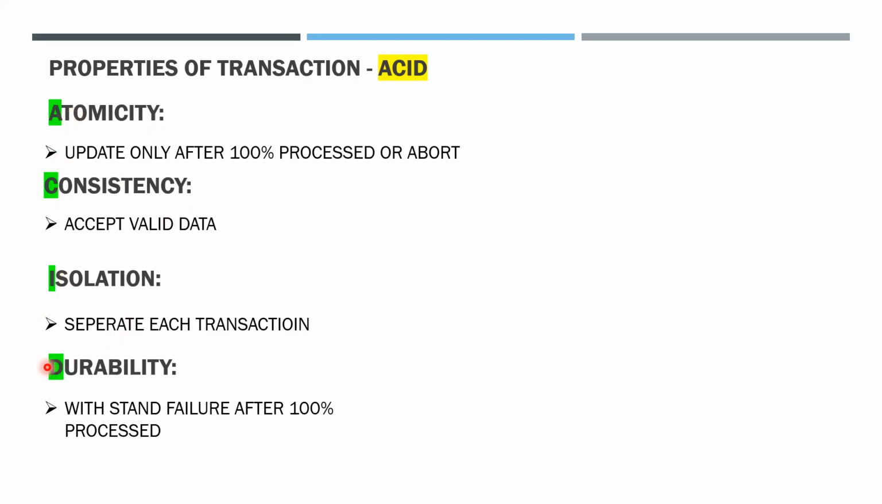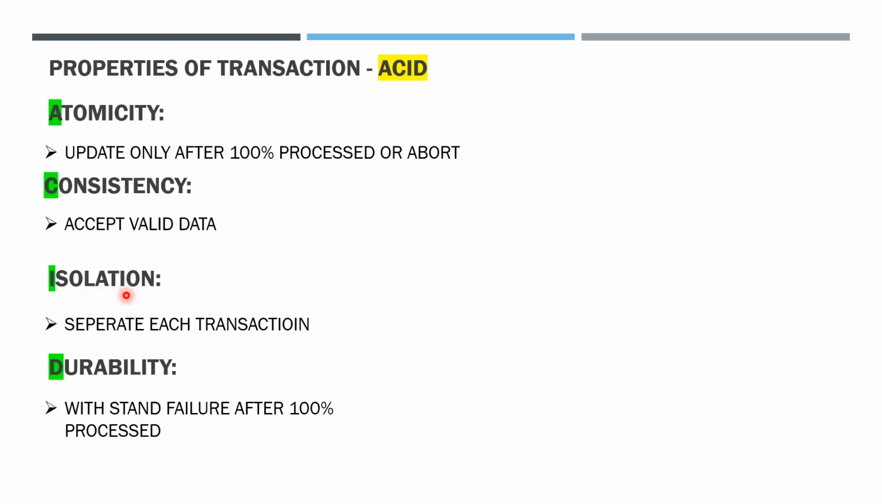Atomicity, consistency, isolation, durability. It is shortly termed as ACID. Atomicity means only after the transaction is 100% processed, the KICKS should update the contents in the database, or else it should abort. Consistency means you should accept only valid data. Valid data, in the sense, numeric data means you should accept only numeric data. Here, numeric data is termed as valid data. Alphabet letters, capital letters, small letters, and every other kind of data are termed as invalid data. It should reject that data.